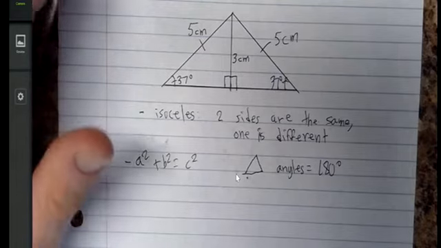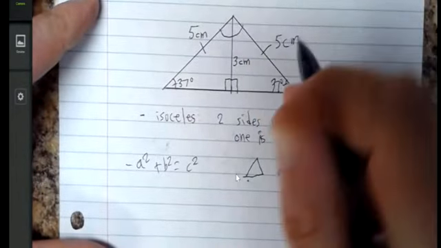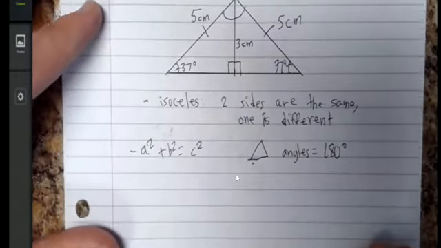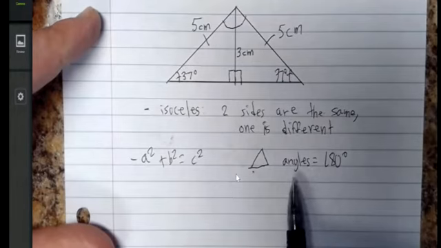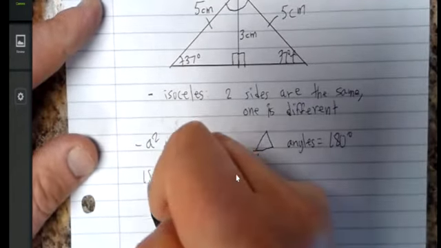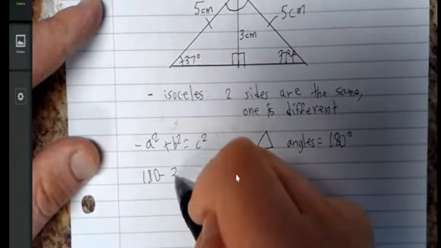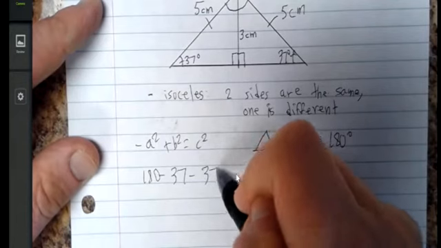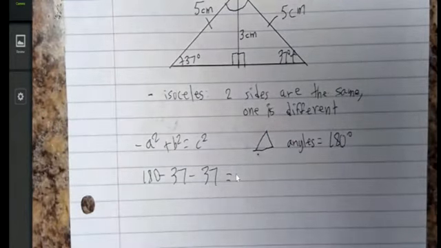Now, let's begin by solving for the angle on top. Very simple idea. You take the idea that the angles of any triangle add up to 180, and you know the other two angles are 37 and 37. 180 minus 37 minus 37.